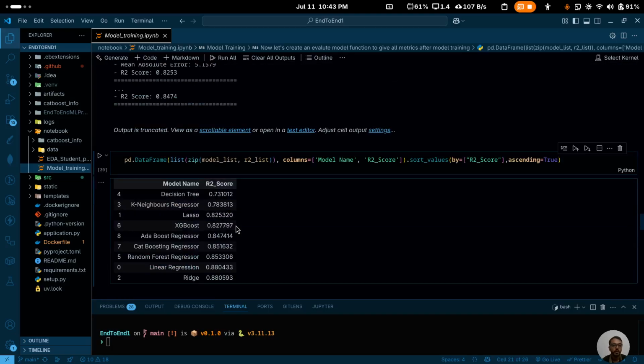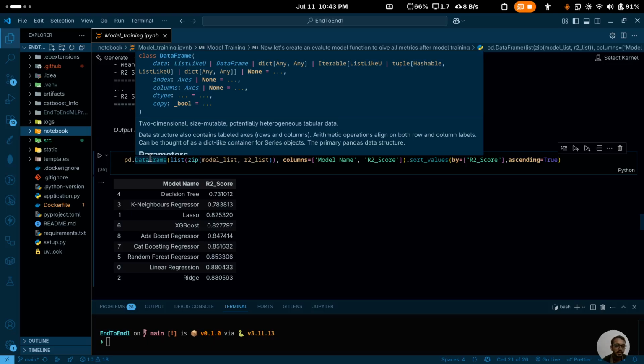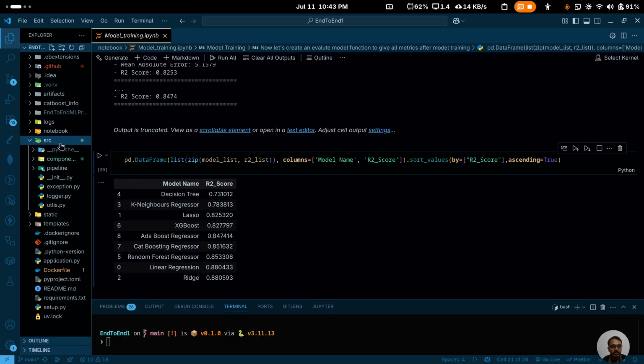So this is about how we did it in the Jupyter notebook, which is what we were doing earlier as well. So what was new here? First of all, this project structure was very new to us. We have created our src folder, and we have our logger, utils and exception files. These are common to all the components and the pipeline, because everything should be connected to these three. Everyone will be accessing these things, so they are common to all.